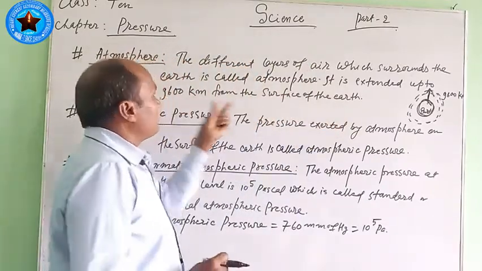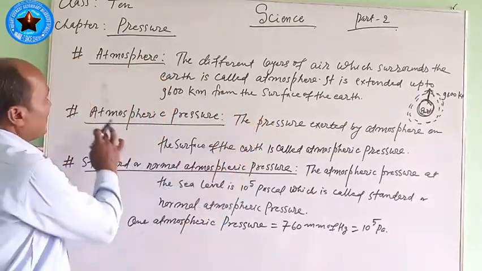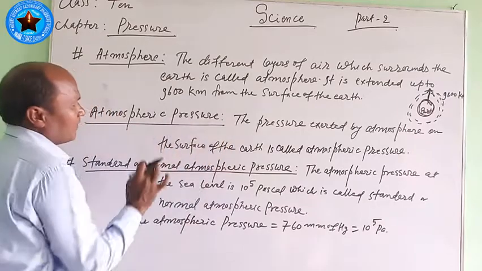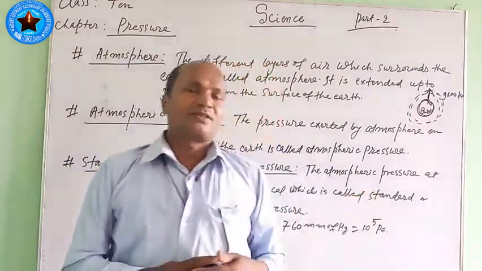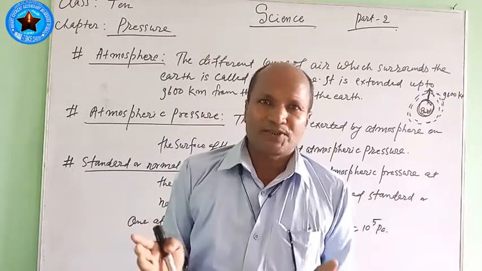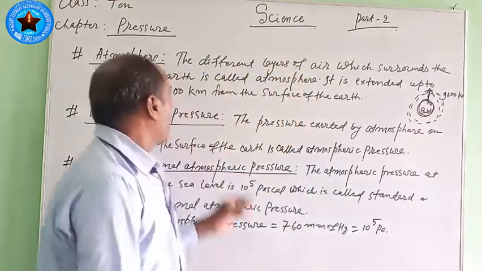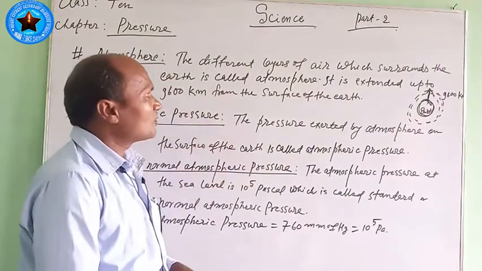After knowing the definition of atmosphere, you come to know about atmospheric pressure. In the previous class, I have also told you about different types of pressure. Out of them, today we have atmospheric pressure. It is also very easy.